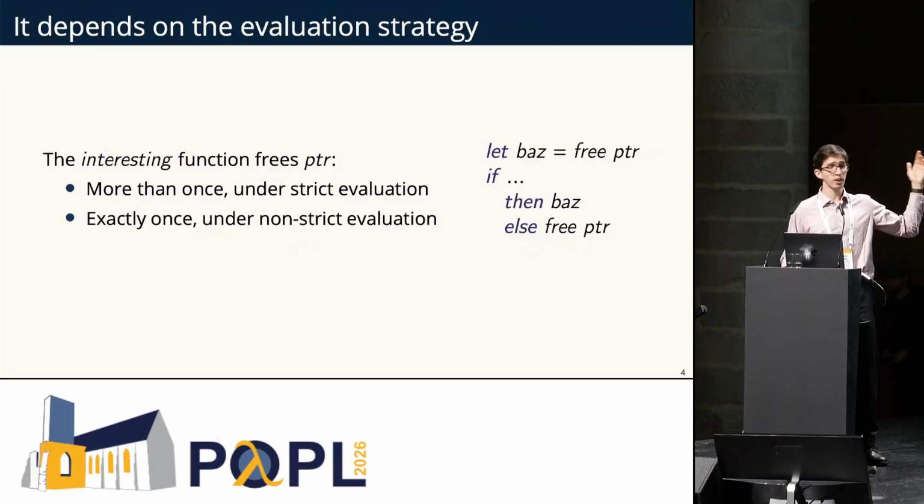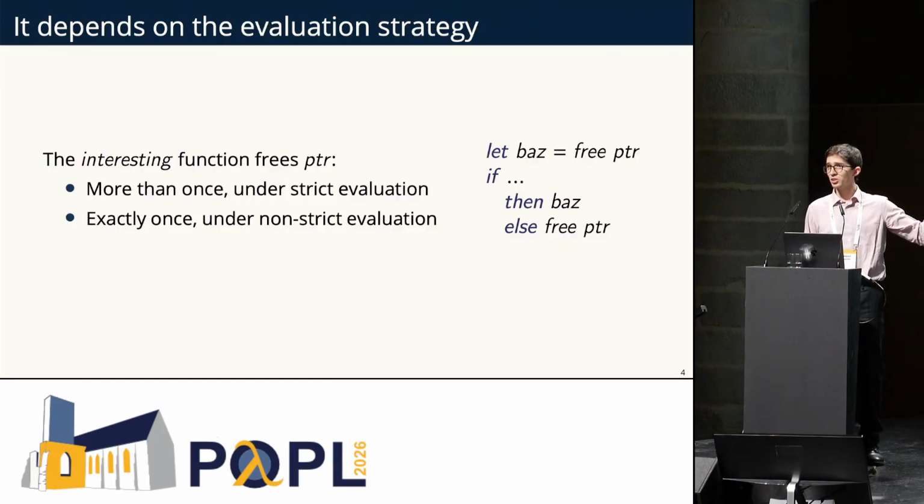But if this program is being evaluated non-strictly, say with lazy evaluation, we will just bind baz to a thunk, which would free the pointer if it is evaluated. But if it's not evaluated, then all is fine. So in the true branch, we would return baz, therefore evaluate free pointer, and we'd free the pointer once. In the else case, we just free the pointer. Baz is unused, and therefore we never compute free pointer twice. We have just, at runtime, used the pointer linearly.